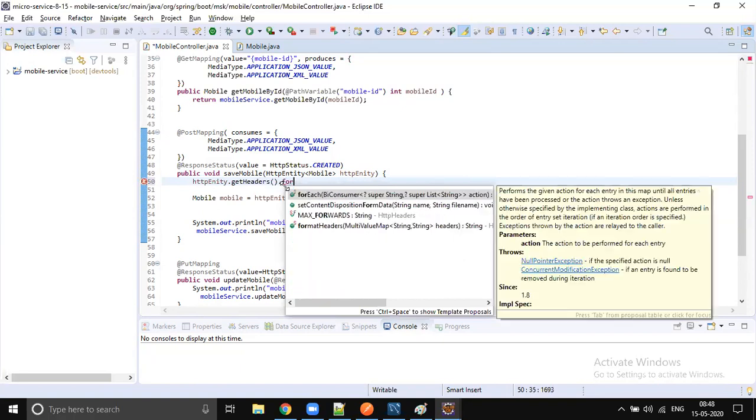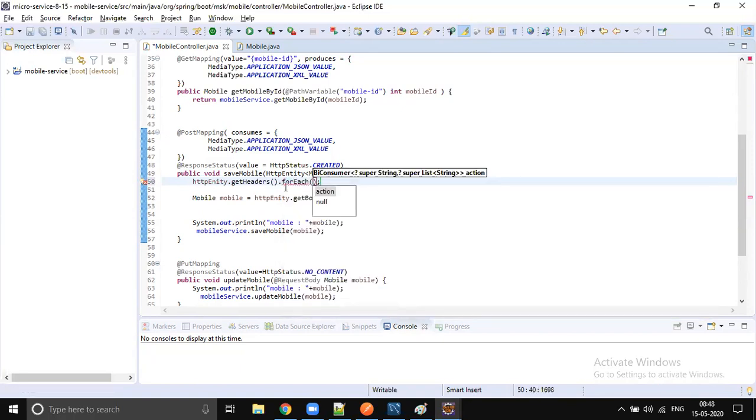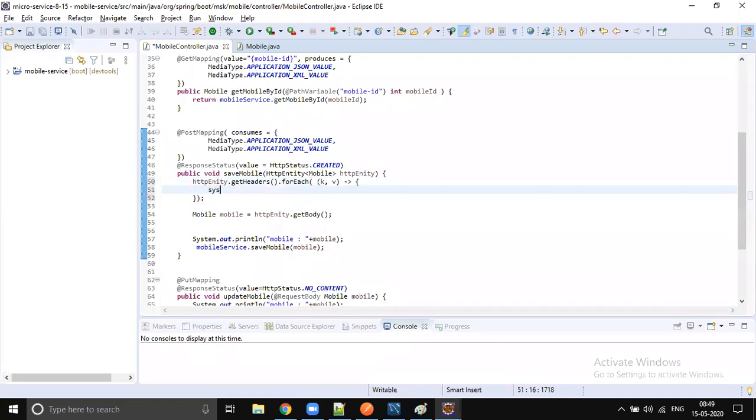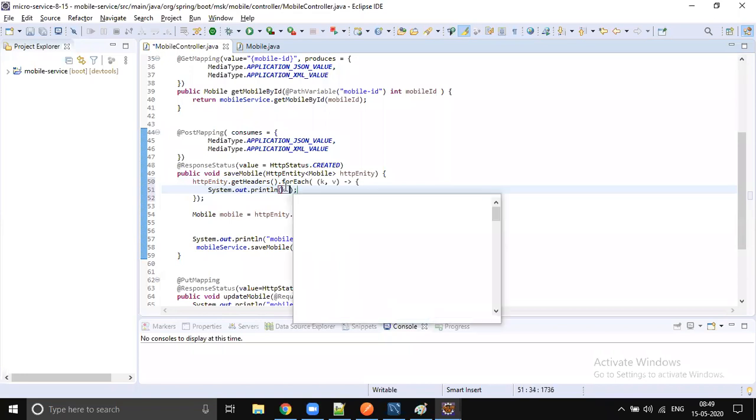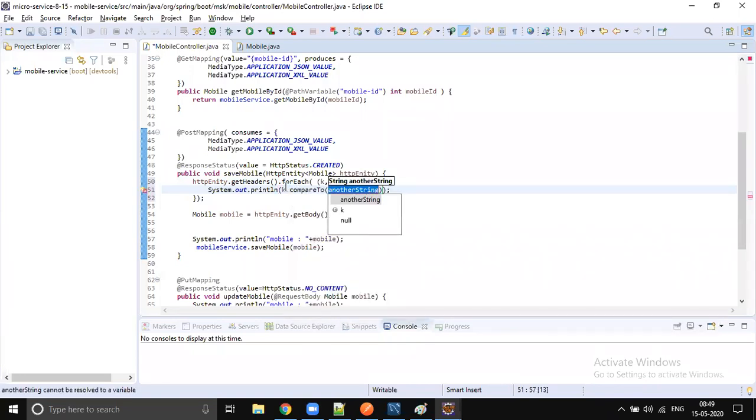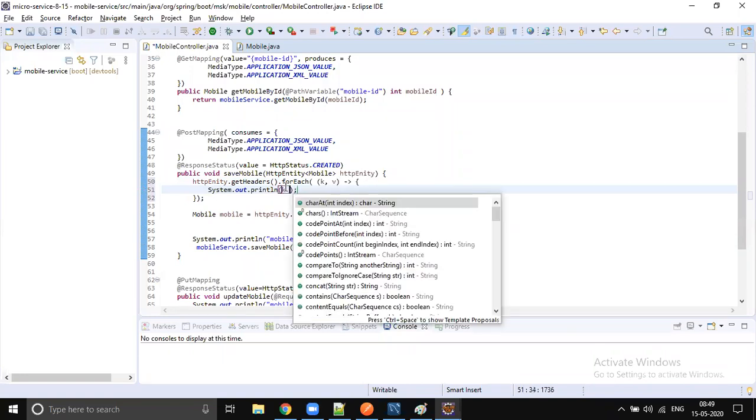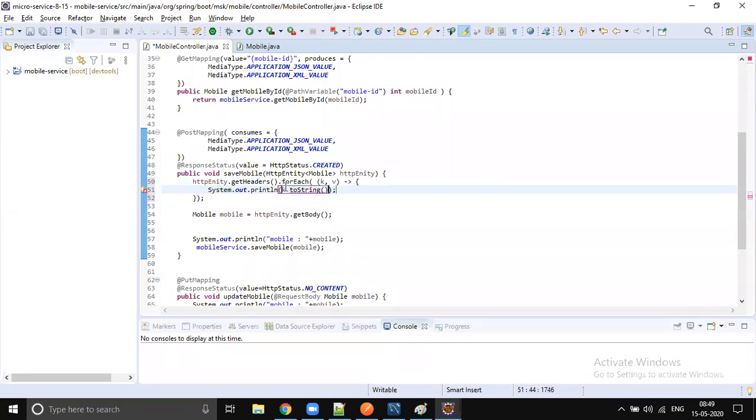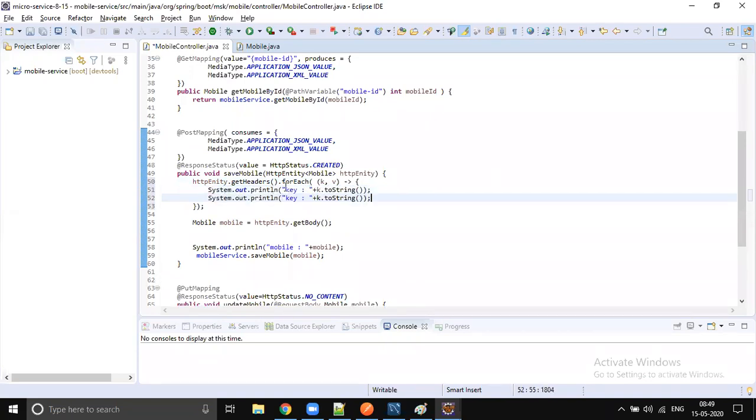For each, you're going to get a map. You can just iterate that map and print all the header parameters if you want. So k dot toString is going to be the header parameter key. We are sending header parameters in key value pairs, which is a map in Java. And then the value.